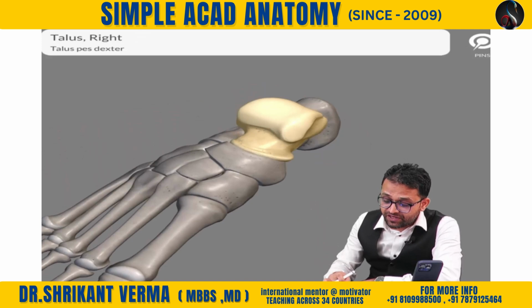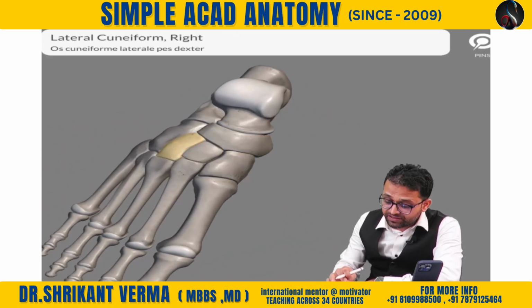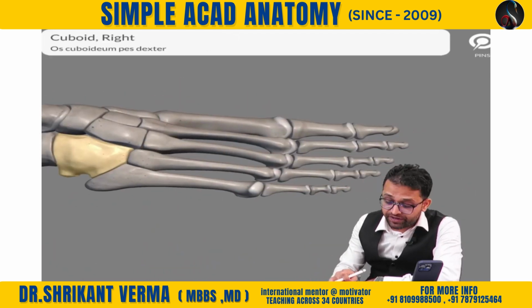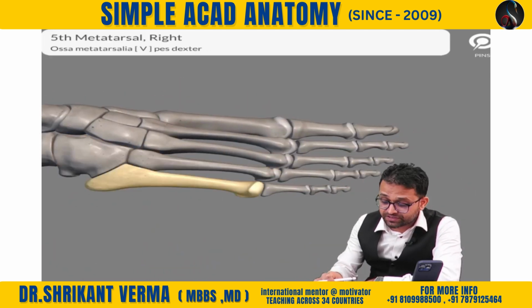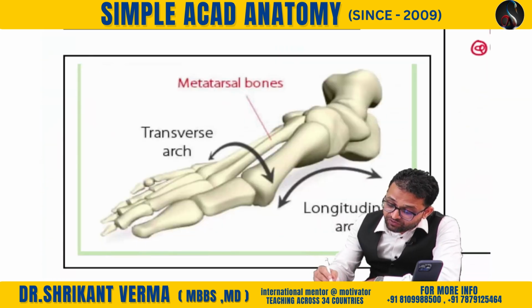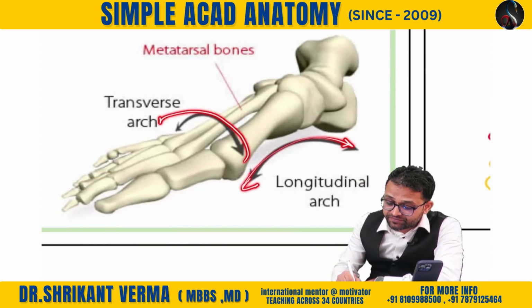Above it is talus, in front of the talus is navicular, and then you can see medial, intermediate, lateral cuneiform. Then you can see the first, second and third metatarsal. On the lateral side, a cube shaped bone, cuboid, and there are the fourth and fifth metatarsal. Okay sir, phalanges never participate. Now in our foot there are concavities which help in running, jumping, all kinds of activity. So this is the longitudinal arch, this is the transverse arch.